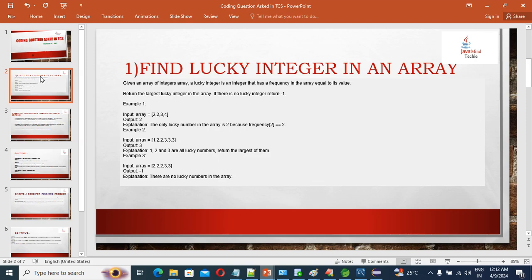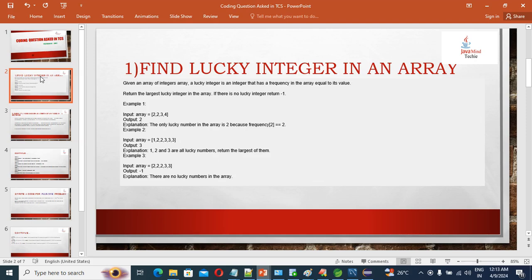The frequency of 2 is 2. 3 is 1. 4 is 1. Means how many times this element came in the respective array, right? So the frequency of 2 is 2. The frequency of 3 is 1. The frequency of 4 is 1.